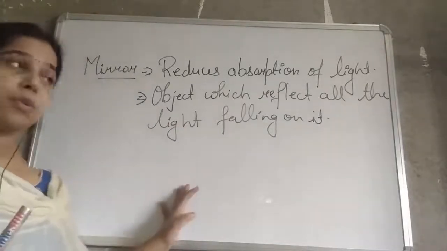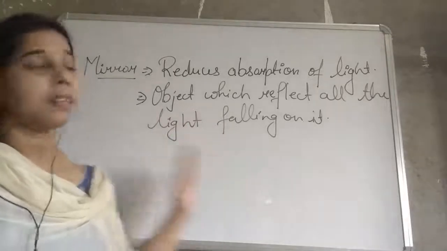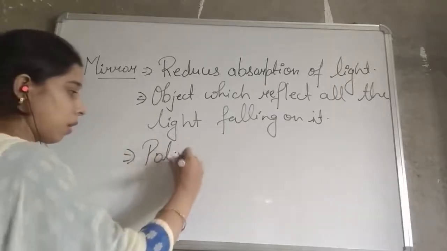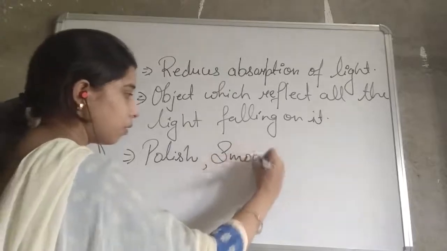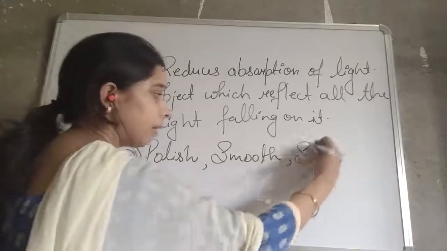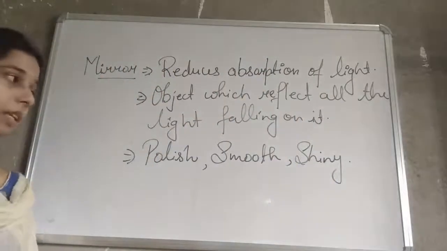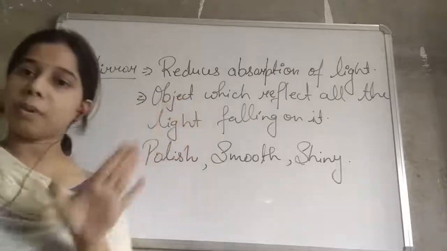Now if you see, student, why is it so? It is because of the surface. The surface of the mirror is polished, smooth, shiny. Okay, so these are the characteristics on which we can say the reflection of light is possible.